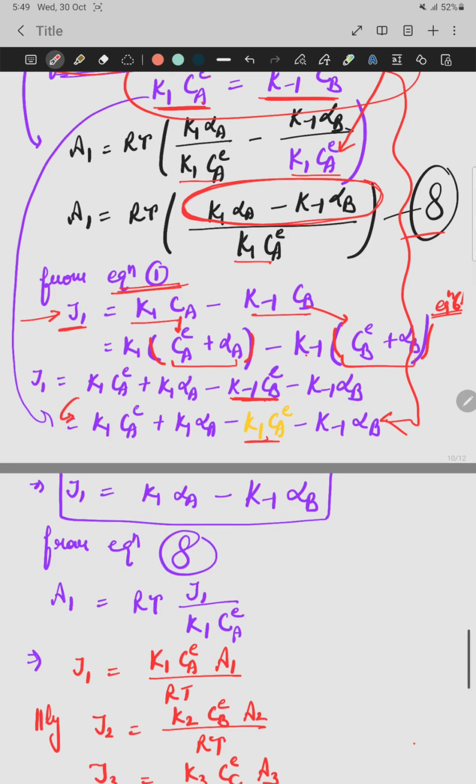The first term and last term will cancel out, the third term will cancel out, and we are left only with the second term and fourth term. So this is J1. Now you can see from equation number 8, the upper term can be replaced with J1.